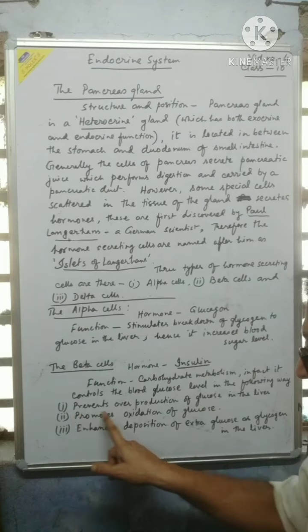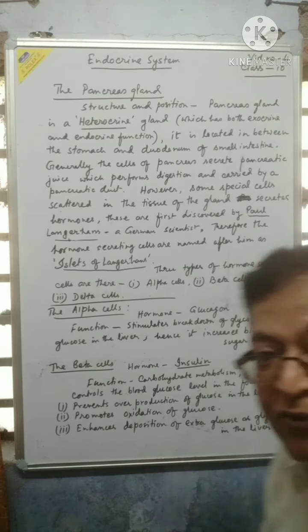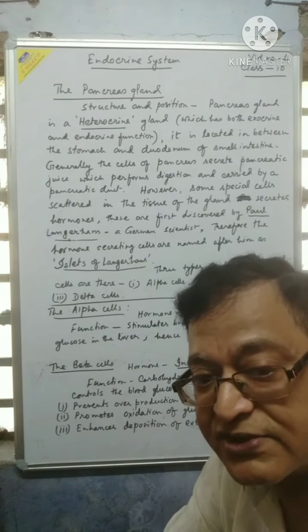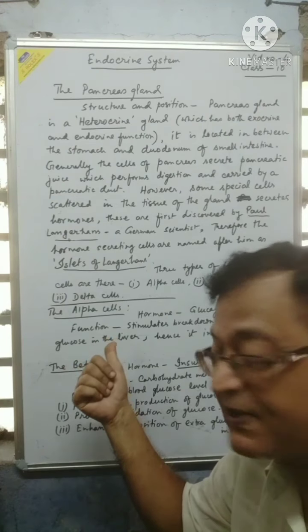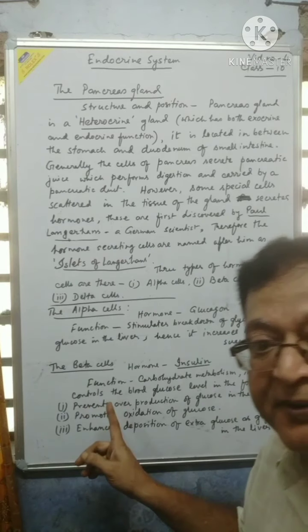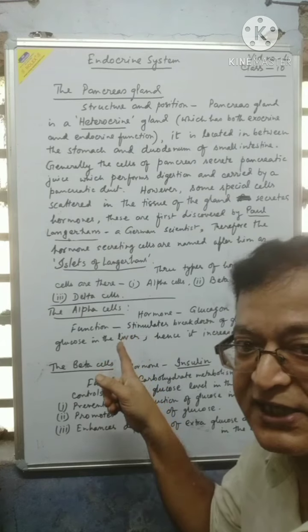Number 1, it prevents overproduction of glucose in the liver. How? Glycogen converted to glucose, the storage material, is the function of glucagon from alpha cells, and that is prevented by insulin. Insulin's function is just the opposite of glucagon.